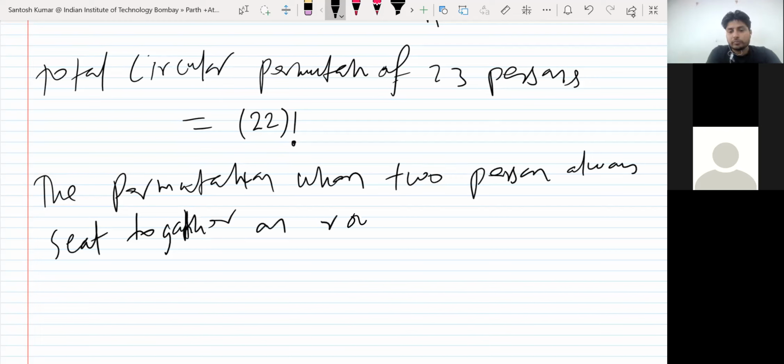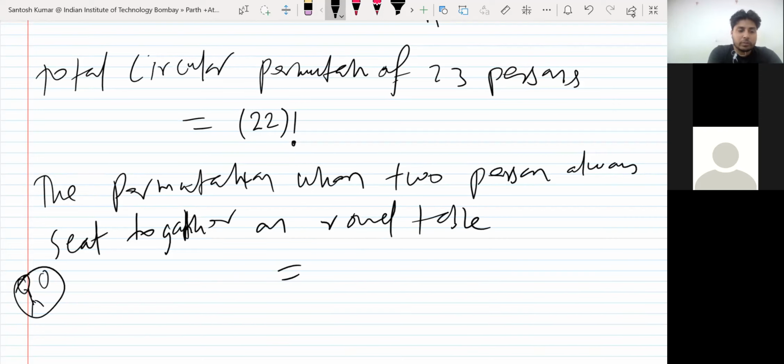On round table. Okay, so what is the difference? If two persons sit together, you will assume them as one only. Suppose this is the person and there are these two. Suppose I make these two always sit together. So you tie them by a rope or something, like you can think like that. So you always keep them together. You tie them, and you have 23 persons now, and two persons you want to sit together. So those two you will assume as one, because you always want them to be together.